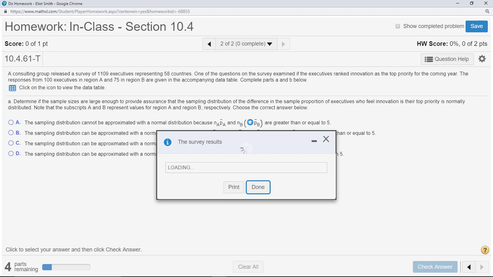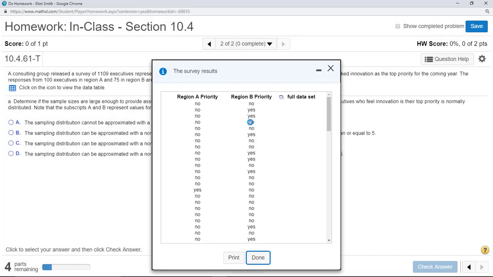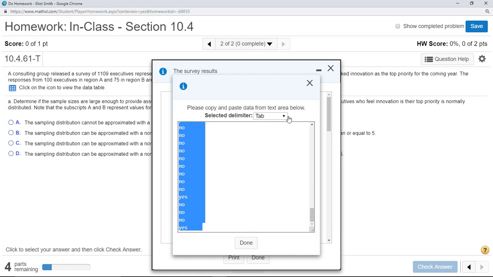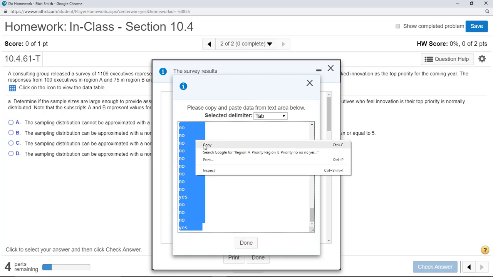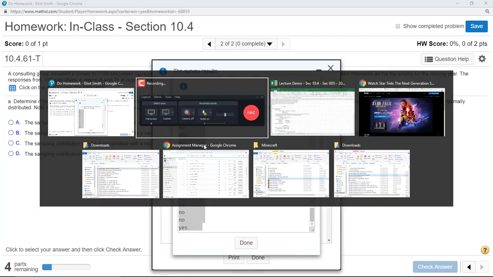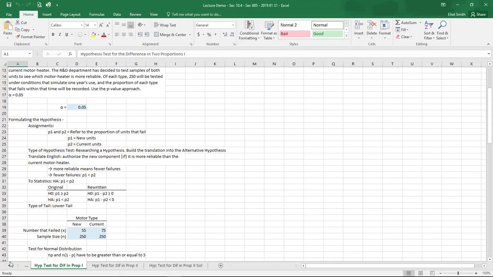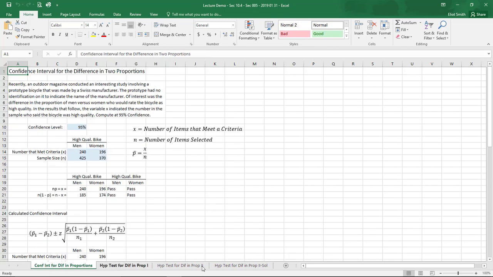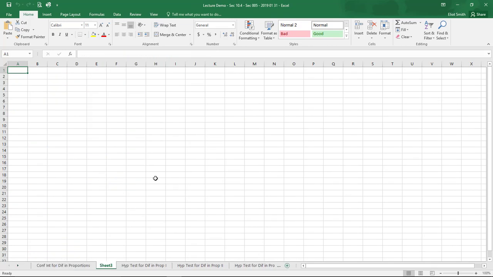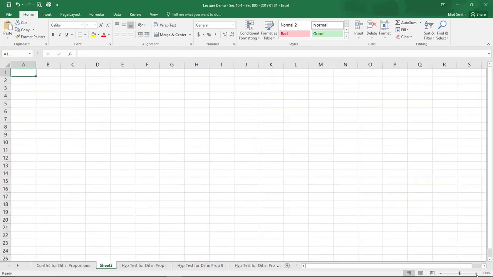Alright, so let's take a look at this data. And let's go grab all of it. And I've already downloaded the lecture demo from this section, so let's create a new tab.